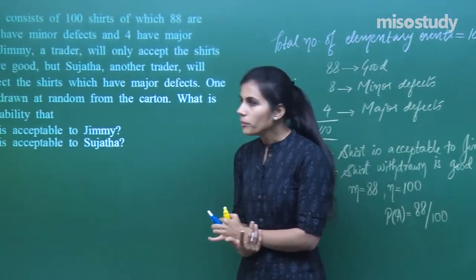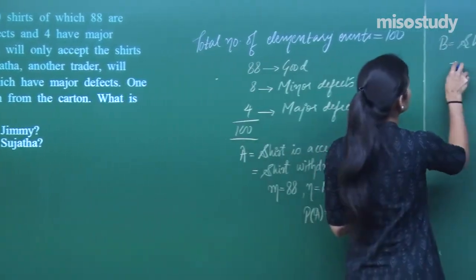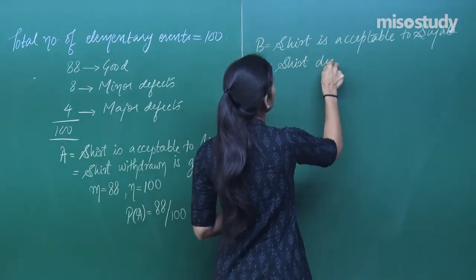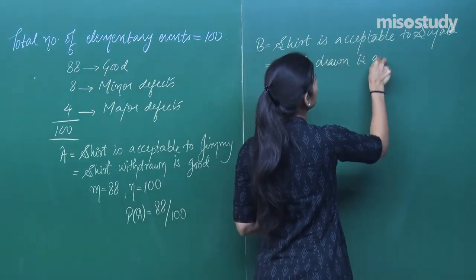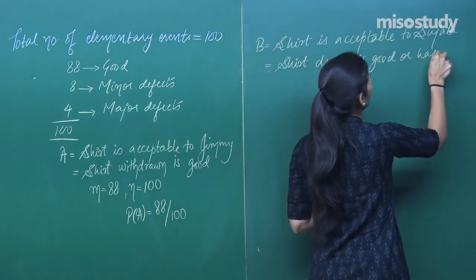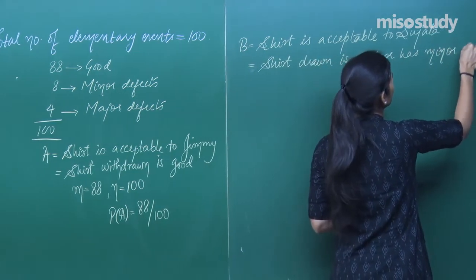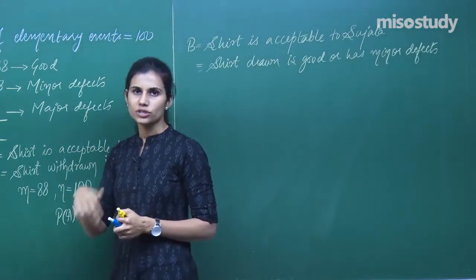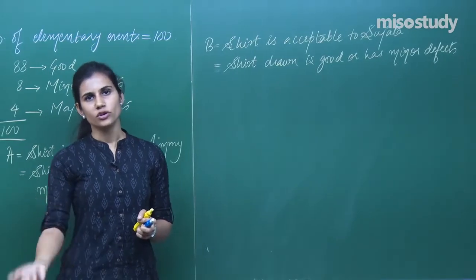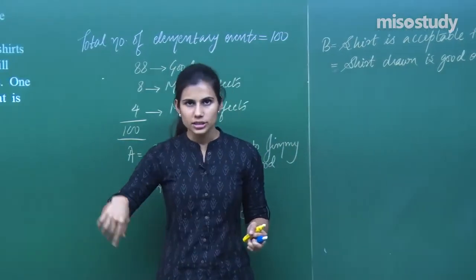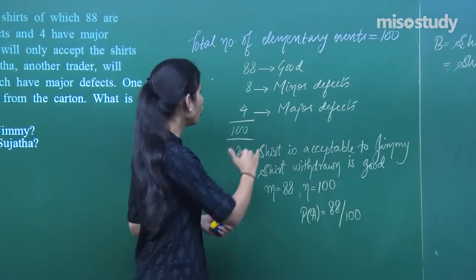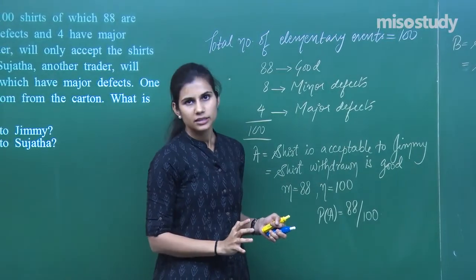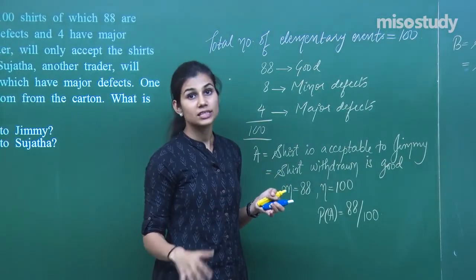So, what is the probability that the shirt withdrawn is acceptable to Sujata? This is same as saying that shirt withdrawn is good or has minor defects. If the shirt withdrawn is good or has minor defects, then Sujata will accept it, and Sujata will accept only when the shirt is either having minor defects or it is good. Now, out of these 100 shirts, if 4 shirts which belong to this category are withdrawn, then they are not favorable to event B, right? Because they are neither good nor they have minor defects, they have major defects.